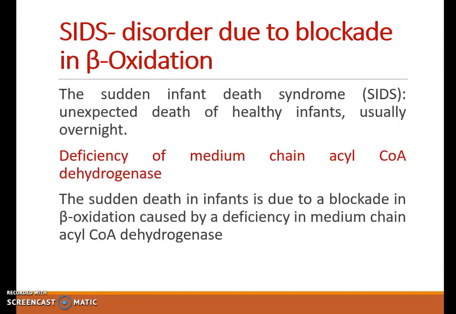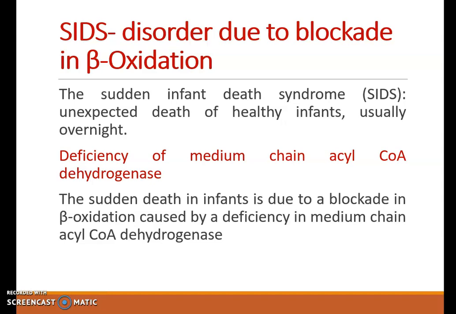Now a disorder, SIDS, that is sudden infant death syndrome. It is unexpected death of the healthy infant, usually overnight. Now we can see in the newborns, the source of energy is glucose. So after some time, this glucose gets reduced. It is used up. So at this time, the energy is to be gained by fatty acid oxidation.